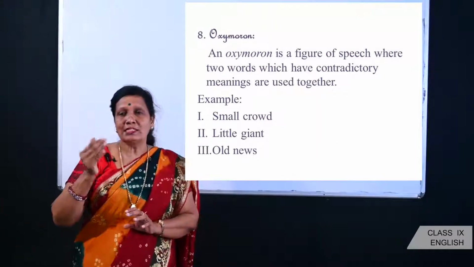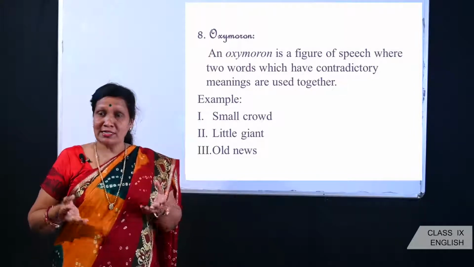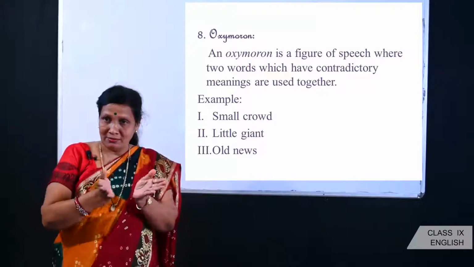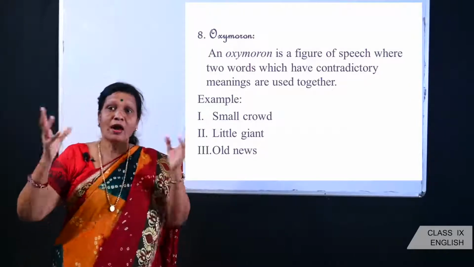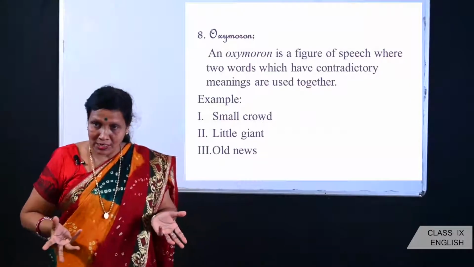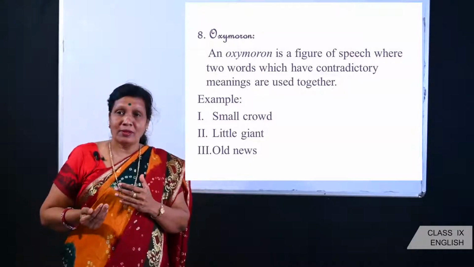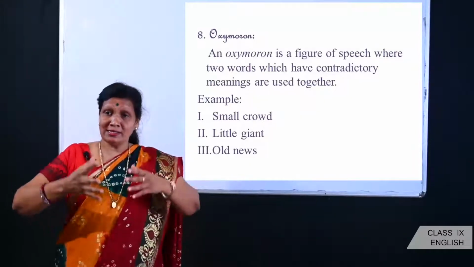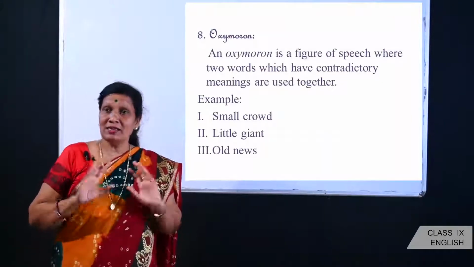For example, small crowd. You might be surprised, what is this? Small means very less in number, and at the same time it has been used with crowd. Crowd means where there are a large number of people. Little giant. Giant is a huge personality, and we are saying little giant.